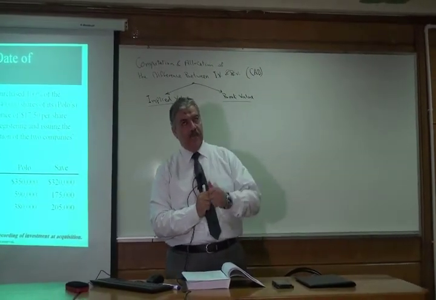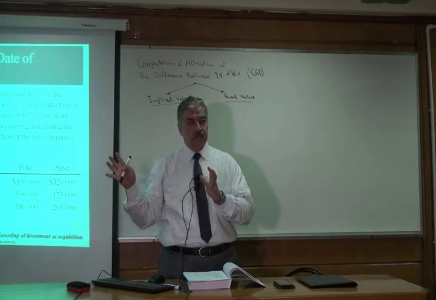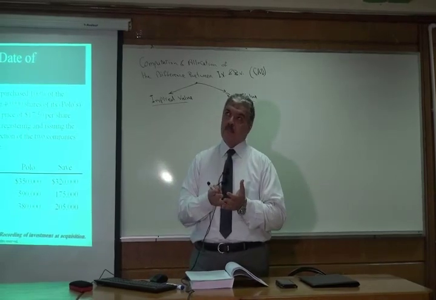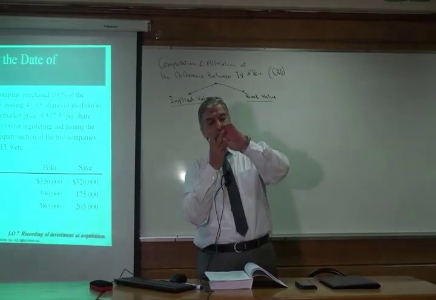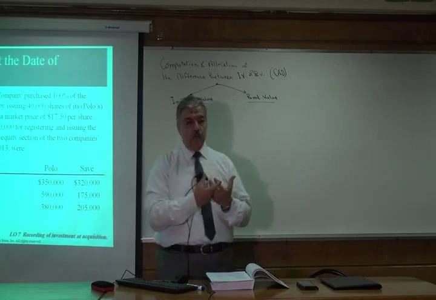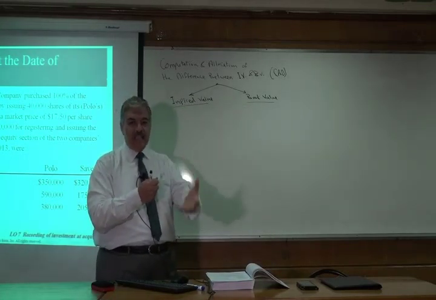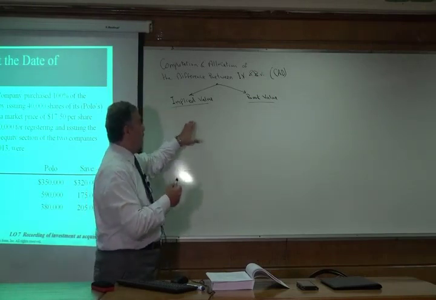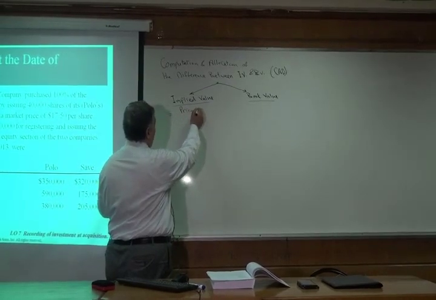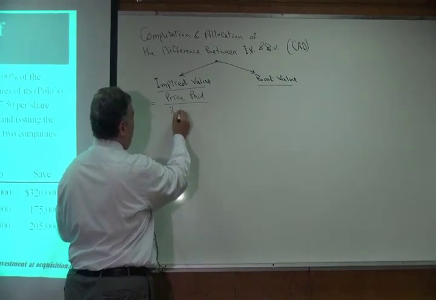So if I paid $1 million to purchase 50% of the stock of a company, how much is the total value of the company? It would be $2 million, because I purchased 50% for $1 million. So the implied value is the value of the company acquired, derived from the price paid and the percentage acquired. The implied value equals the price paid, or the consideration given, divided by the percentage acquired of this company.